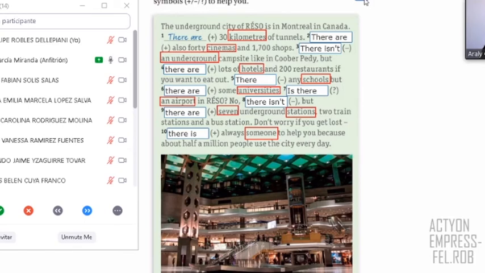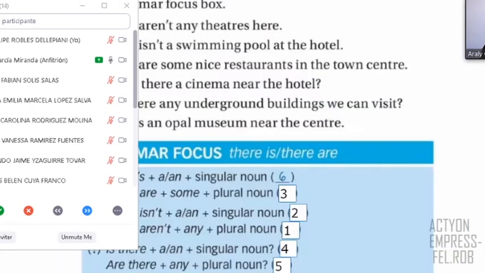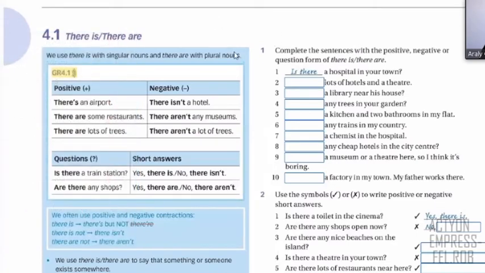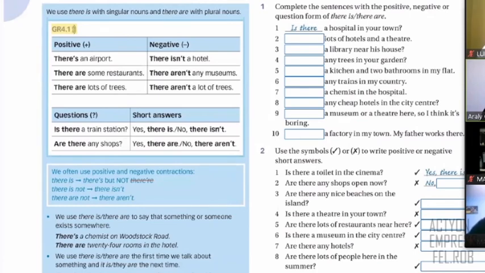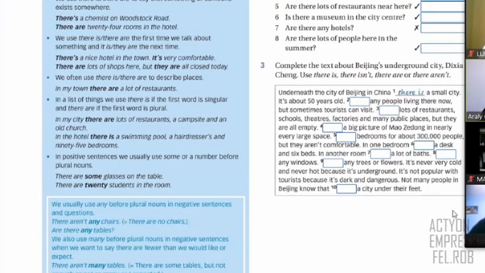So look, class, we're going to continue practicing here. I think that we haven't completed this part, right? So please, can you go to page 142? And one question, class. Have we checked this part? I don't remember. This is on page 142. Have we completed this section or not?